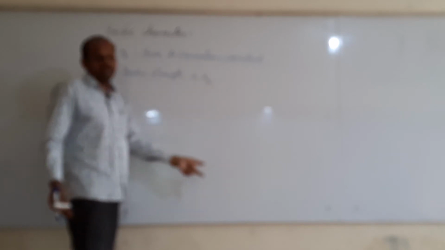A very important point in objective questions: they will give Kb values along with the compounds, then ask which of the following is the strongest base. The one which has the higher Kb value is the strongest base, and the one which has a lower Kb value is the less basic one.